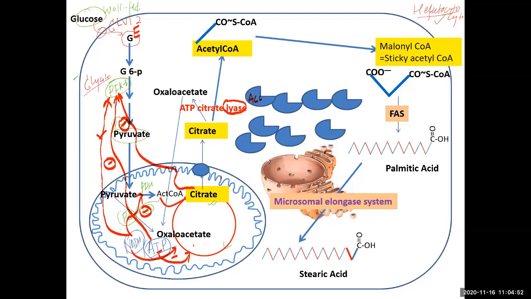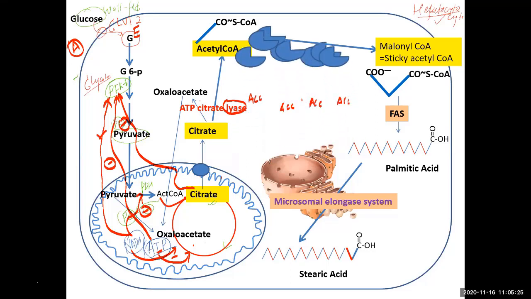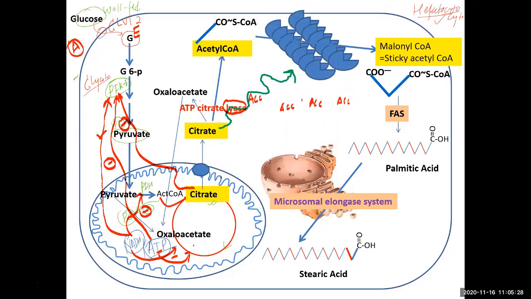When citrate concentration rises, it signals all these enzymes: the fuel is very high, the person has eaten too much carbohydrate, let's store it in the form of fatty acid. So citrate sends a signal to acetyl coenzyme A carboxylase: you have to be active. How does acetyl coenzyme A carboxylase become active? It polymerizes, and polymerization is activated by citrate.